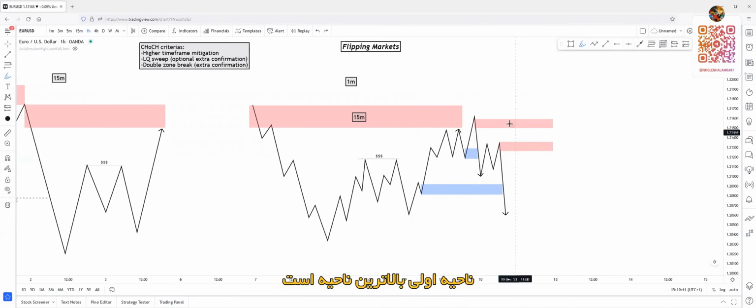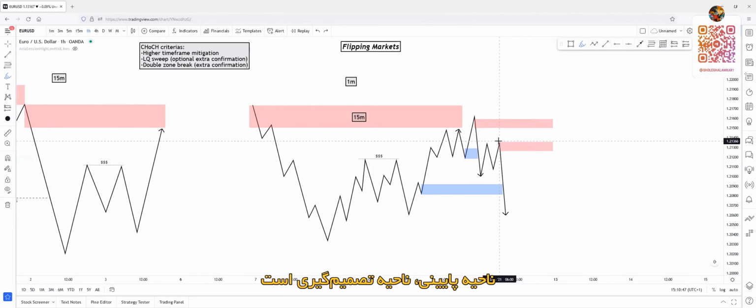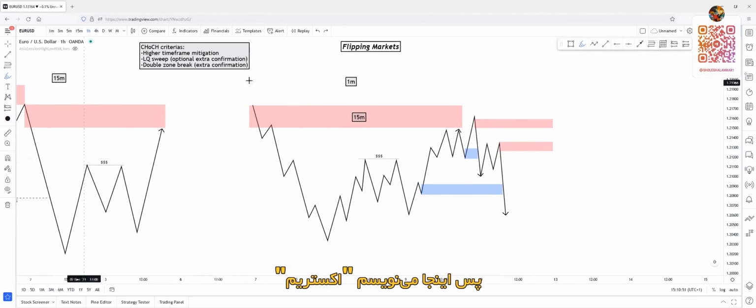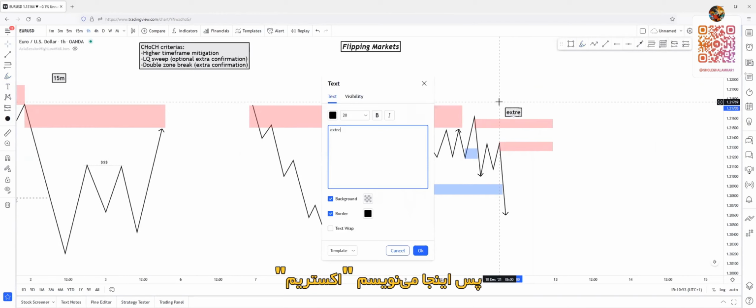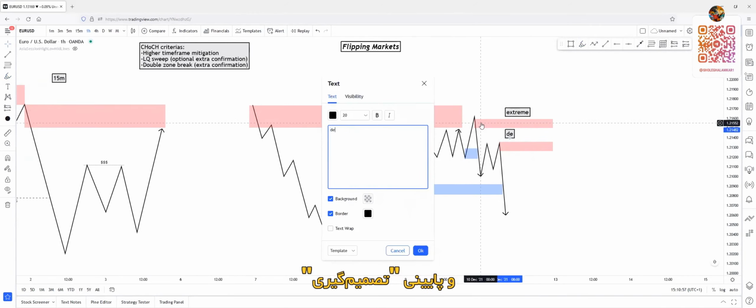Okay, so the first zone, the upper zone, is the extreme zone. We call it an extreme zone. The lower zone, this one, is the decisional zone. So I will just write it here. This is the extreme, and the lower one is the decisional.